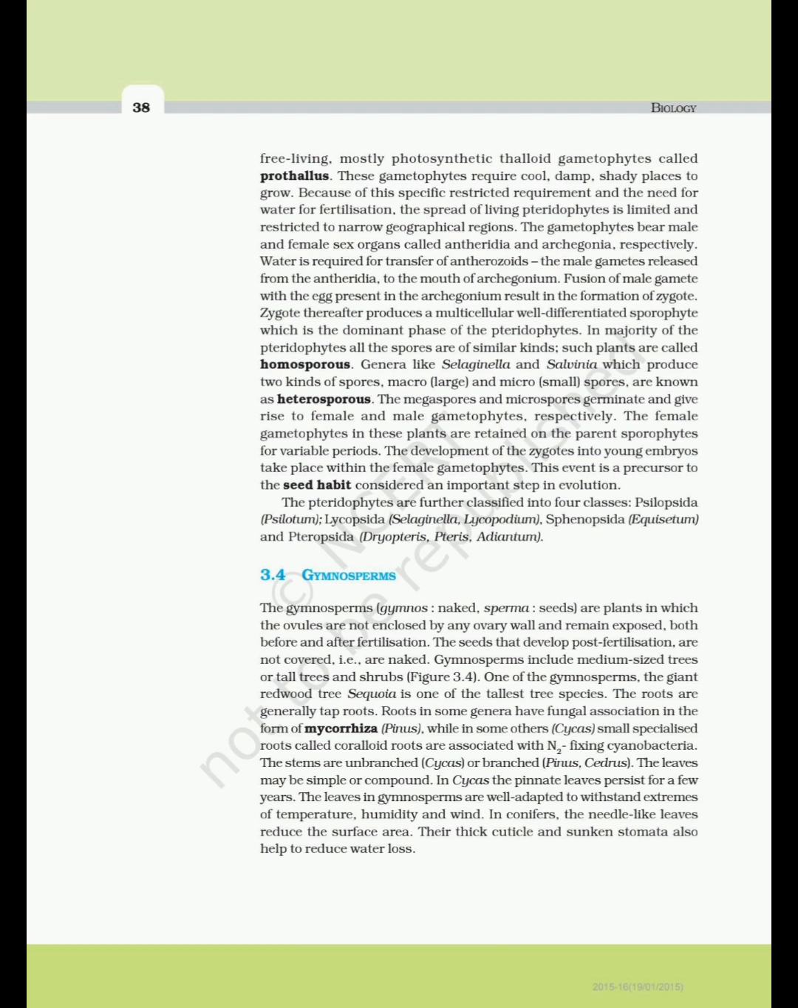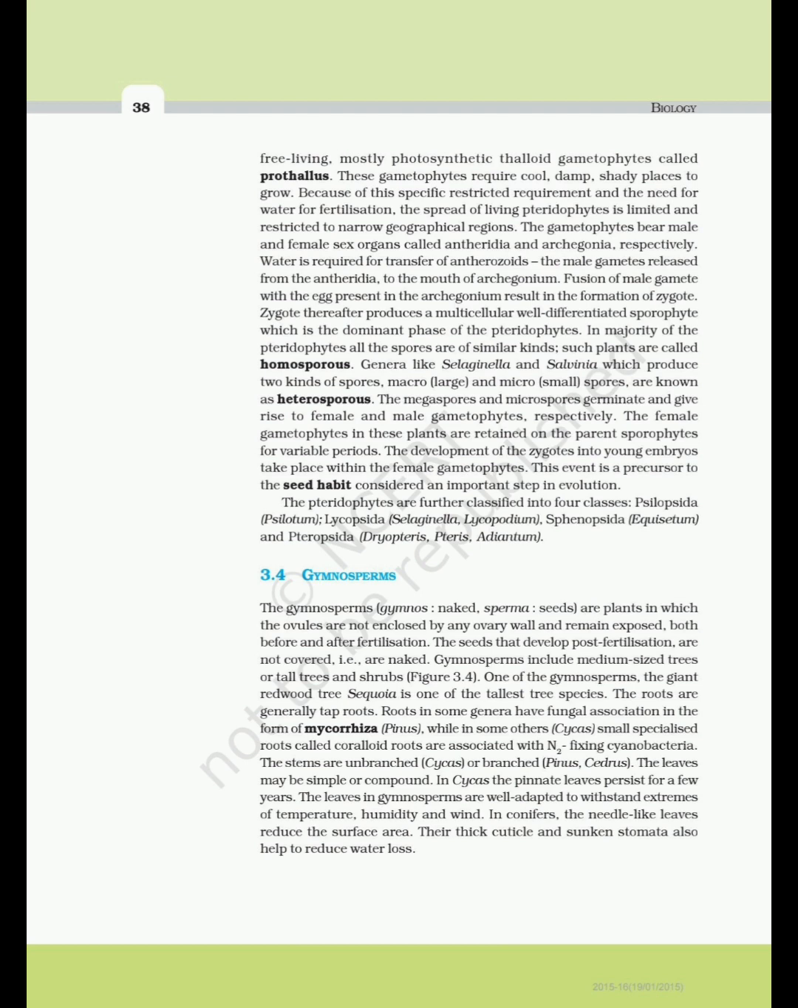The gametophytes bear male and female sex organs called antheridia and archegonia, respectively. Water is required for transfer of antherozoids, the male gametes released from the antheridia, to the mouth of archegonium. Fusion of male gamete with the egg present in the archegonium results in the formation of zygote. Zygote thereafter produces a multicellular well-differentiated sporophyte, which is the dominant phase of the pteridophytes. In the majority of pteridophytes, all the spores are of similar kinds. Such plants are called homosporous.